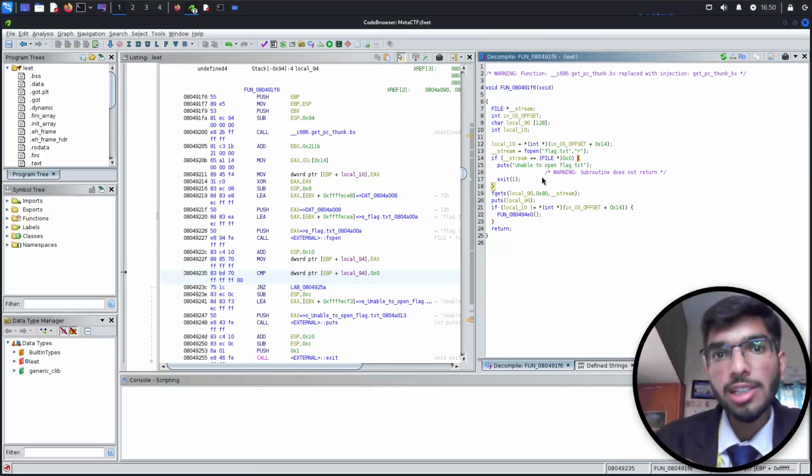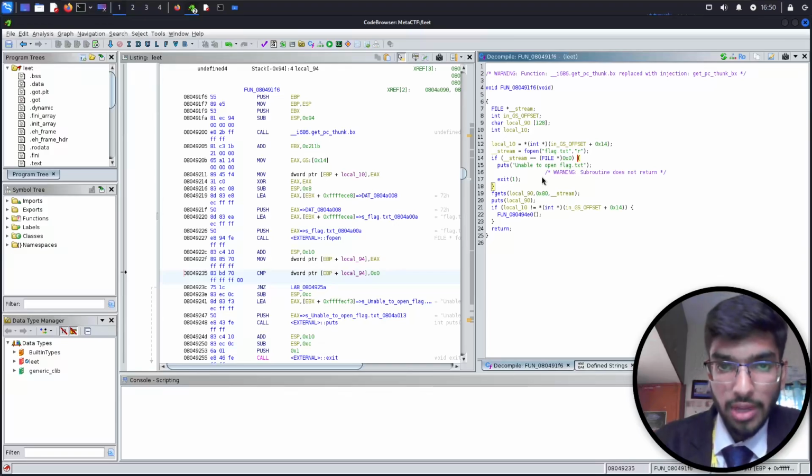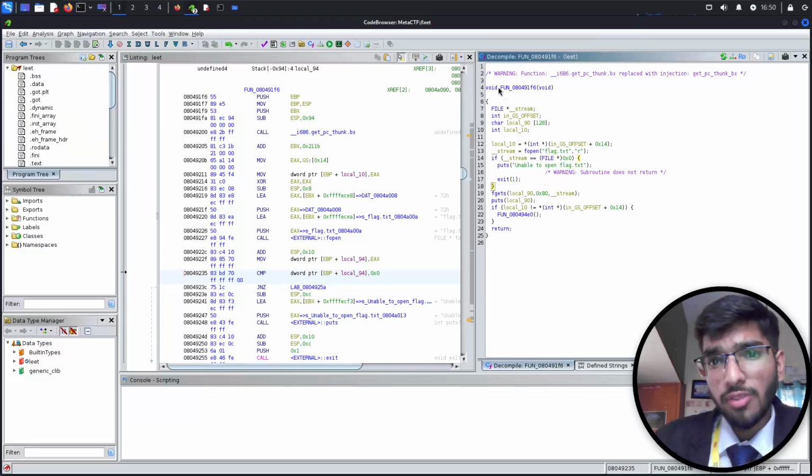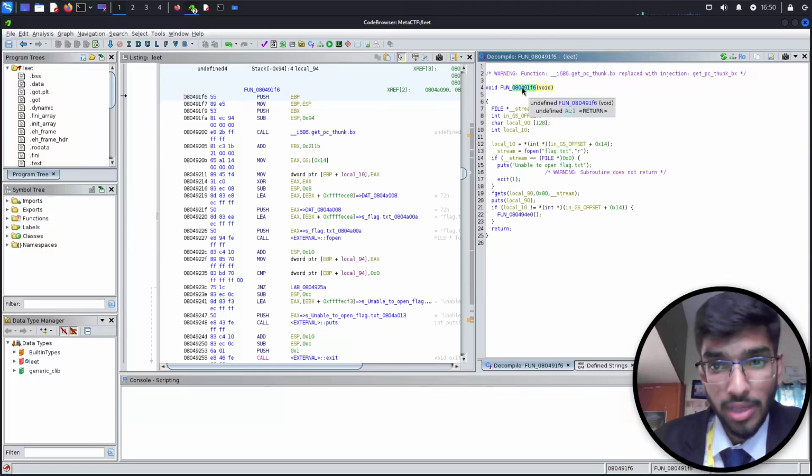So we went to that address where it was being referred. From there, we got another reference point which was given to this location. So in here, under this function and the memory address, there's a file being opened which is our flag.txt and it's going to be saved in this location. That's what is happening here.